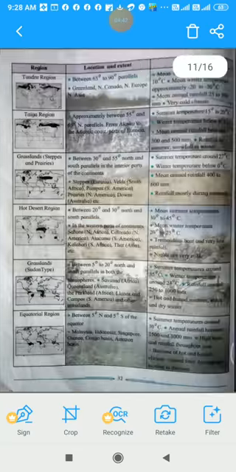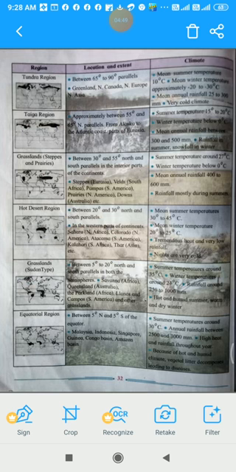Let's come to grasslands, that is steppes and prairies. They are located between 30 and 55 north and south parallels in the interior parts of the continents. Steppes in Eurasia, Wales, South Africa. These are the areas where these grasslands extend. Then pampas in South America, prairies in North America, downs in Australia, etc.